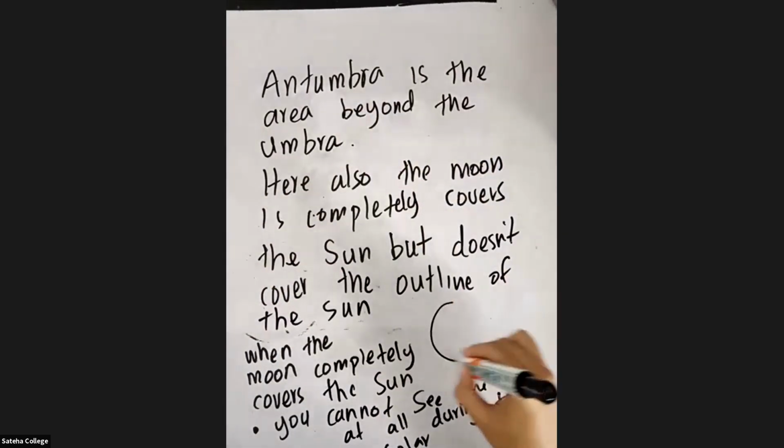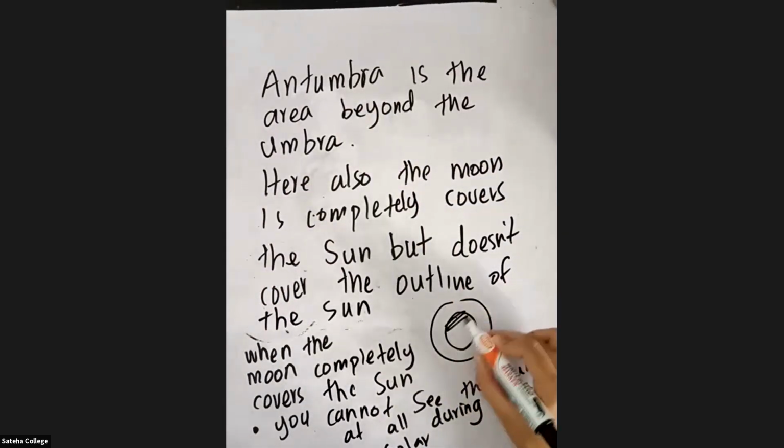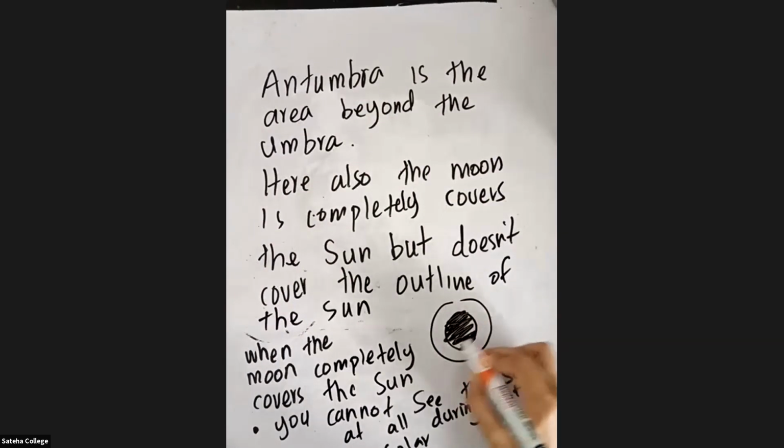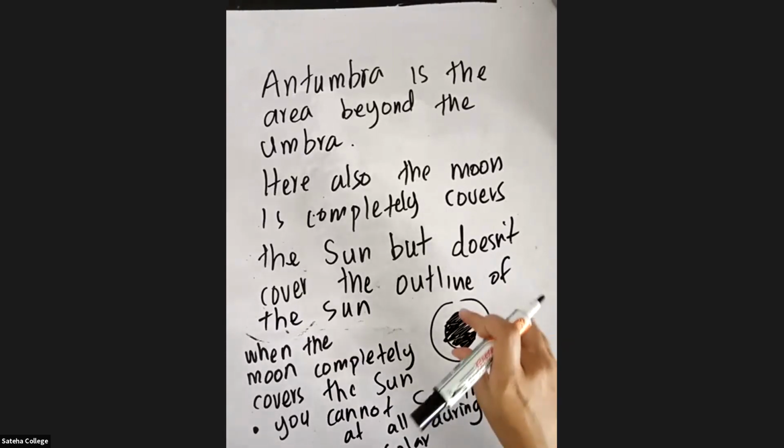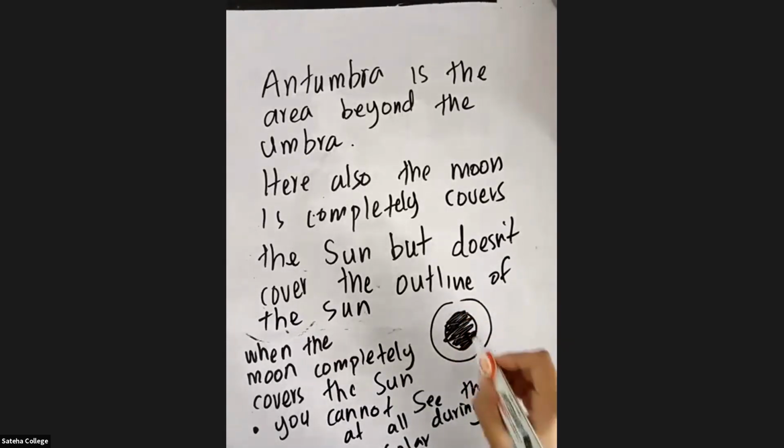So you can draw like this. You color this a dark color, black or something. Color this orange. So the outline of the sun can be seen around the shadow of the moon. Okay. Is it clear what annular is?